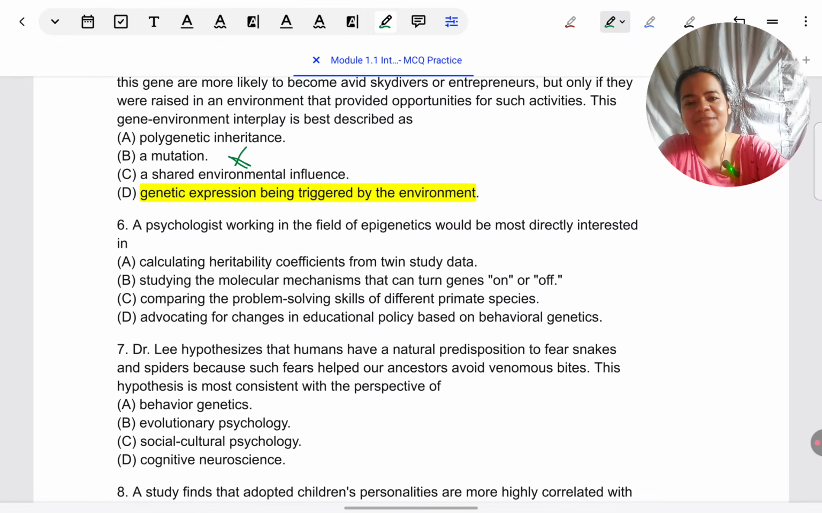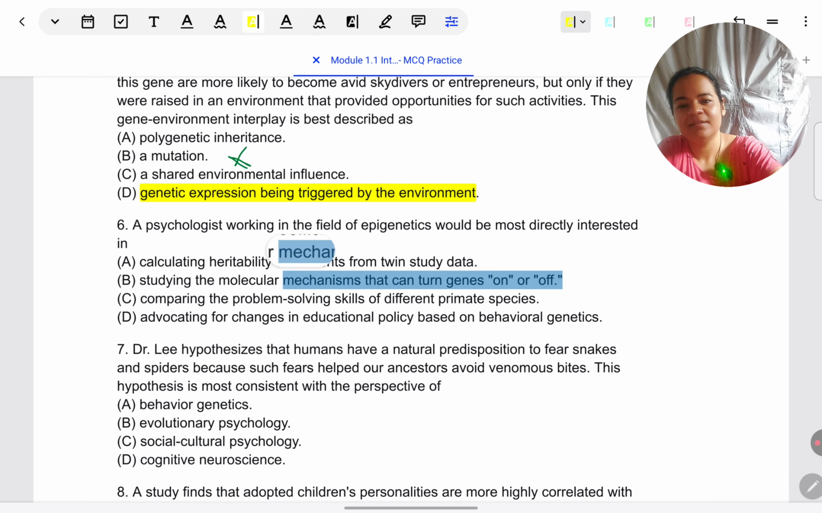Let's look at the next one. This is a more direct question. It is an application type, but very minimal scenario is given. So sometimes questions can be of this type also. We should practice all types of questions. A psychologist working in the field of epigenetics would be most directly interested in... I think I just gave out the answer in the last question, right? So I'll mark it directly to be quick.